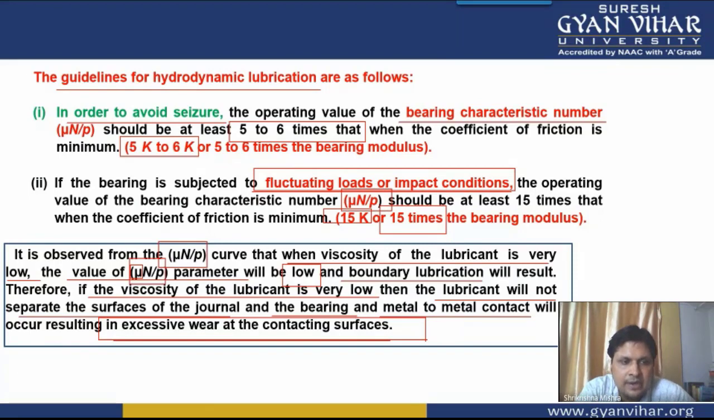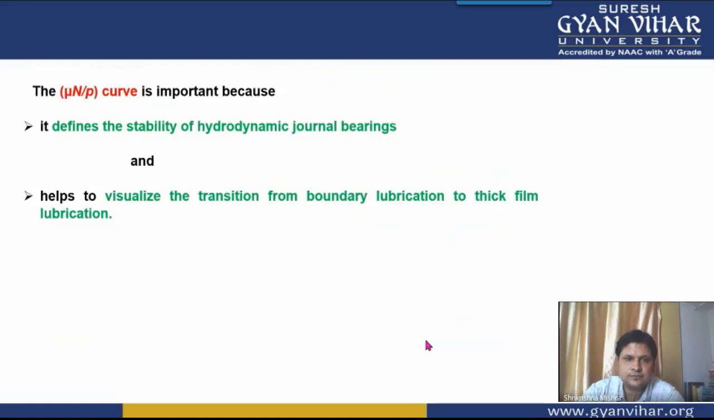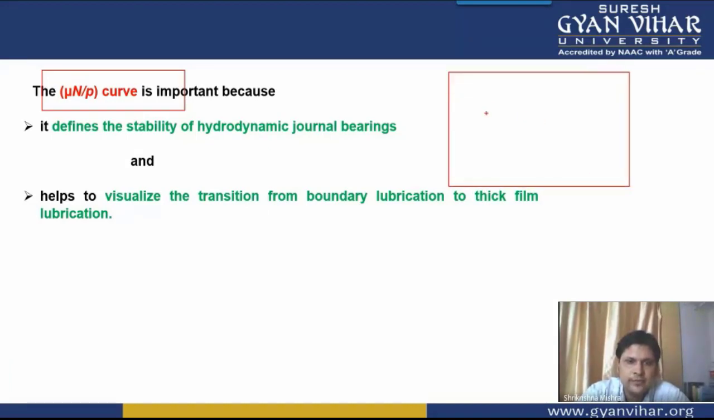And here there will be partial metal to metal contact, and there will be a lot of excessive wear at the contact surfaces. Now, the importance of this mu n by p curve, which I have just told you about, is that it is the transition line.